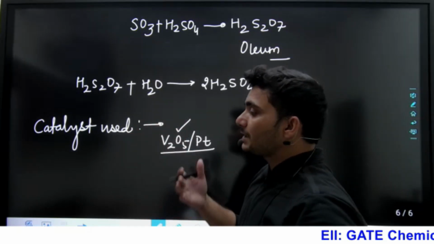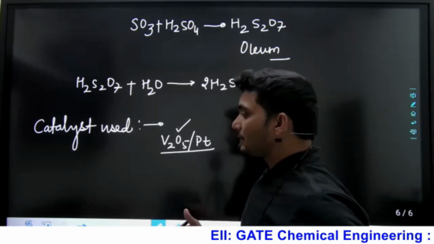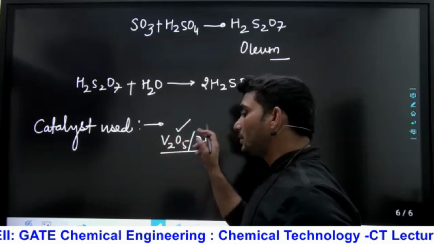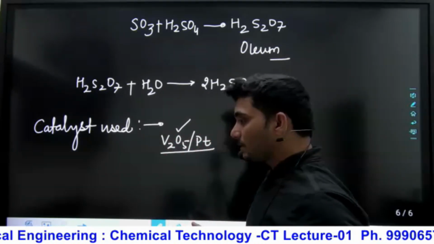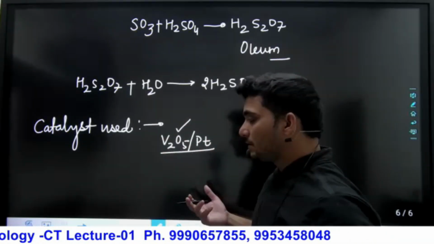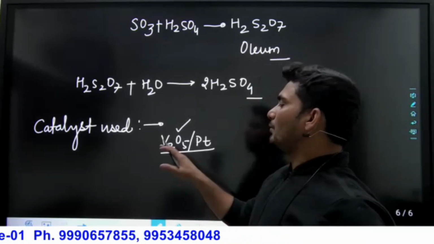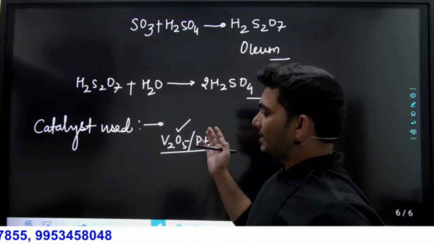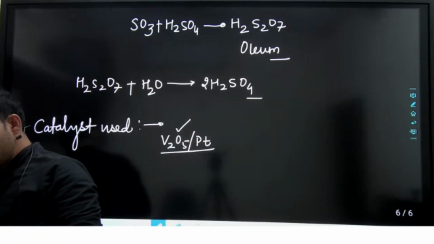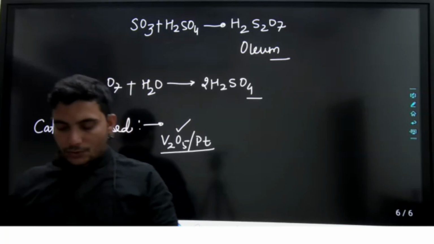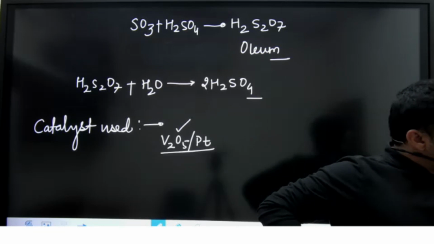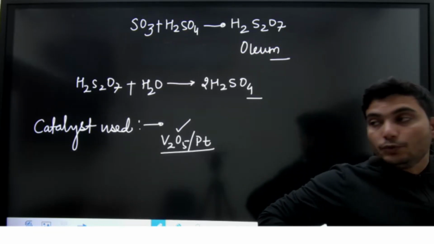So if we use different batches, what do we get? The initial cost is low compared to using platinum. Even after that, the cost of V2O5 is lower. So I told you both have pros and cons, meaning both have advantages and disadvantages. But currently what we are using is vanadium pentoxide. So in your notes, V2O5 is used as a catalyst because it is relatively immune to poison.